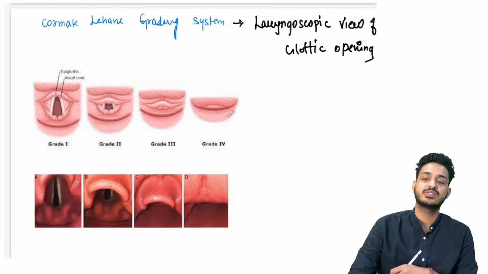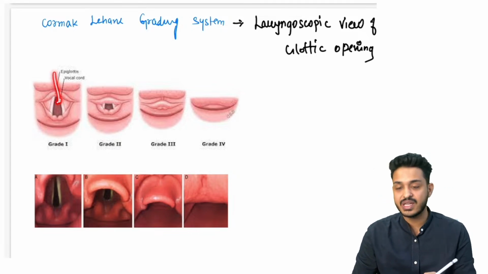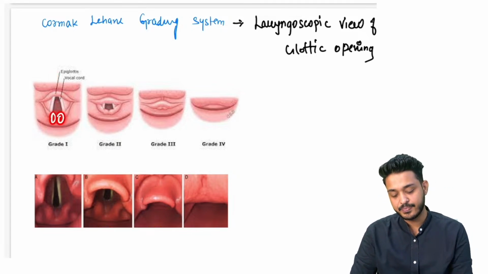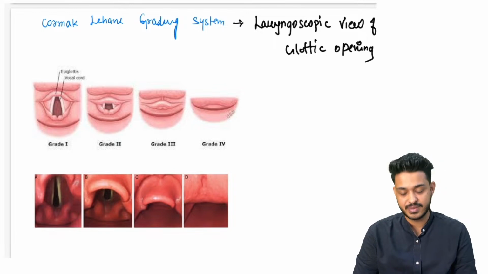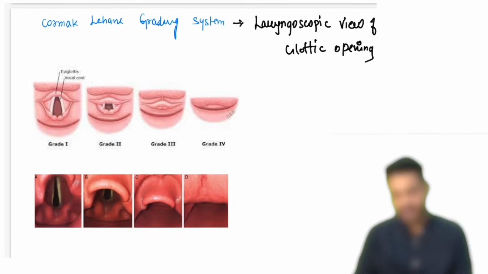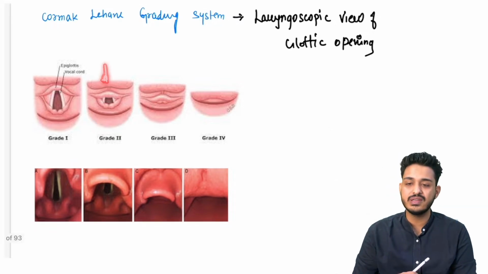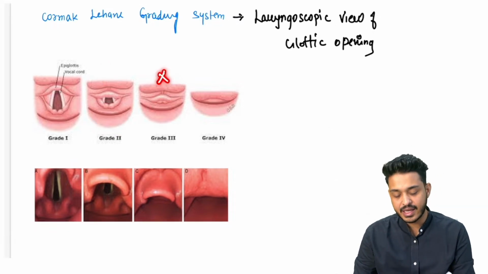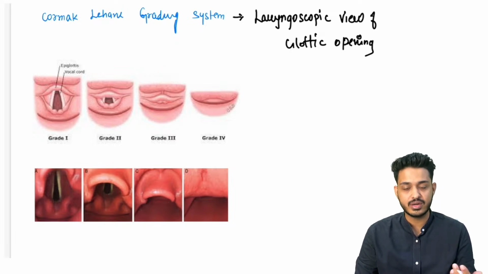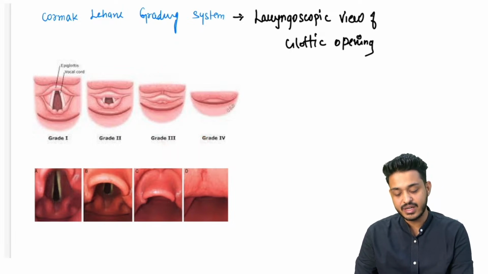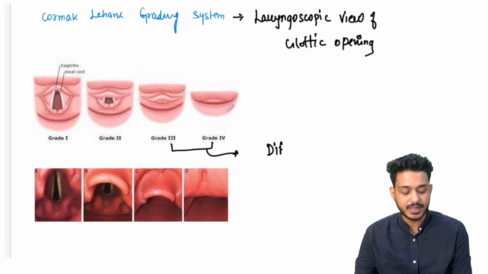Once they have asked this question, right? So grade 1 is going to be everything is visible. These are your epiglottis, everything is going to be visible, arytenoids will be there. Then this is going to be grade 2. It is also easy intubation, but grade 3, can you appreciate the glottis opening is not there? Grade 3 and grade 4 are going to be difficult intubation.